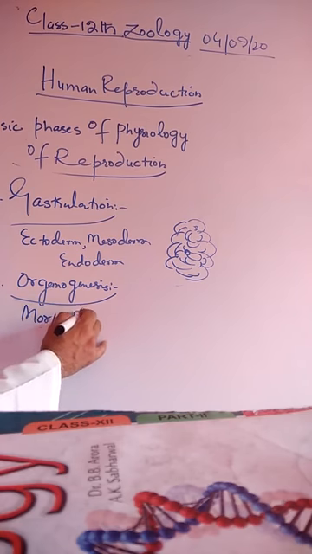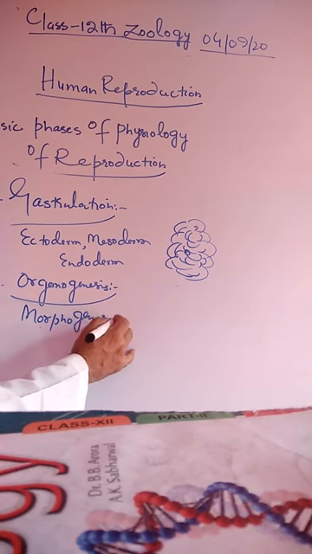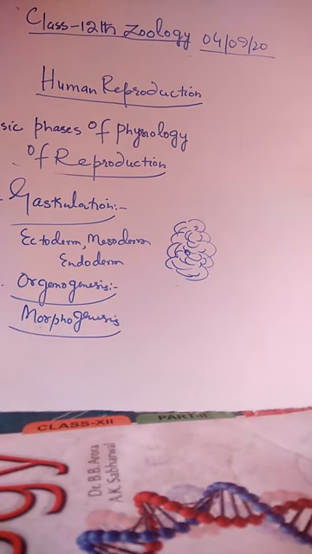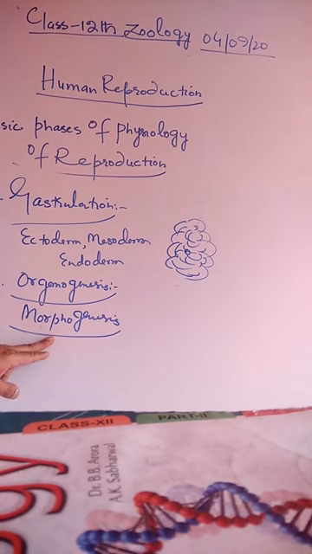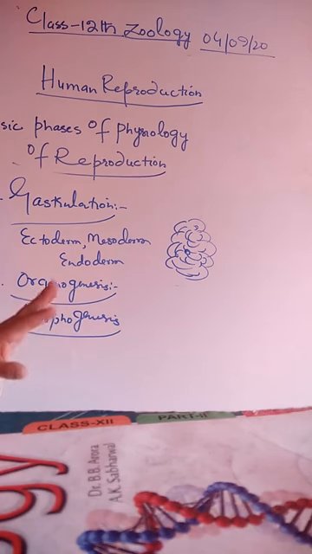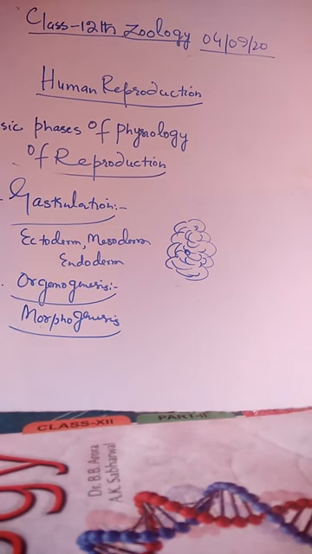Morphogenesis is the formation of morphology, that is, the different organs start to be formed, and there is differentiation, that different cells, tissues, and organs get differentiated, or what we call, they get specialized.